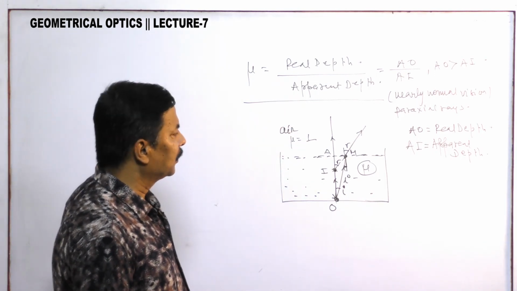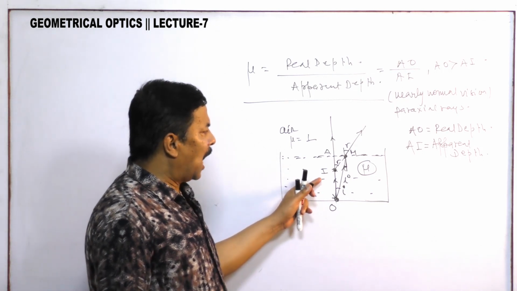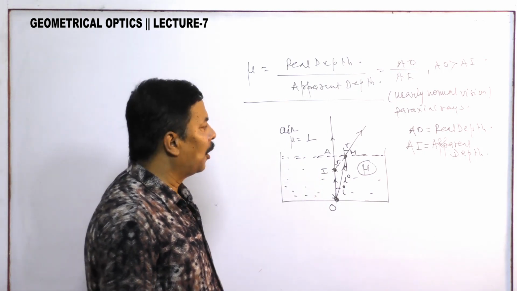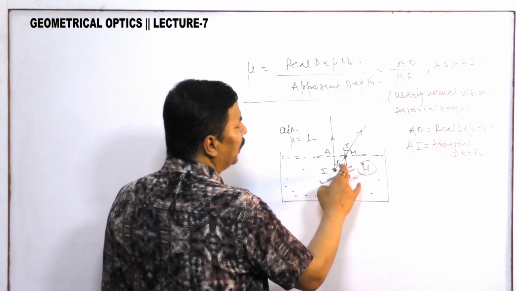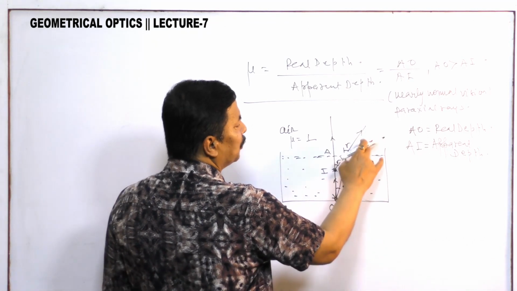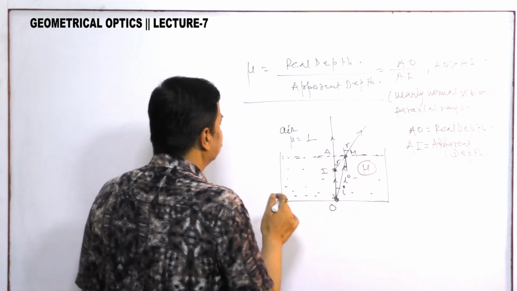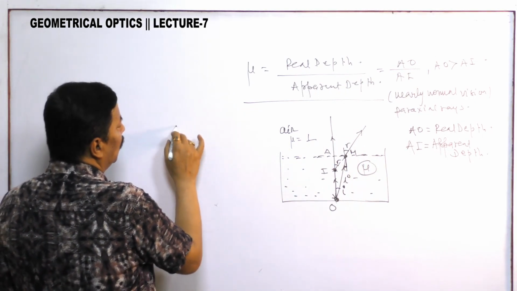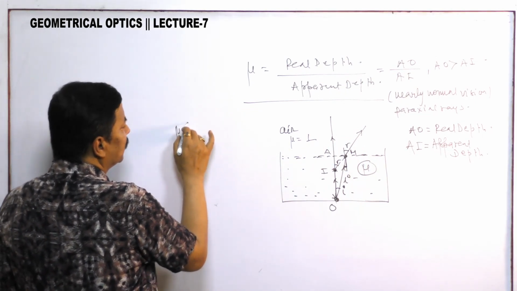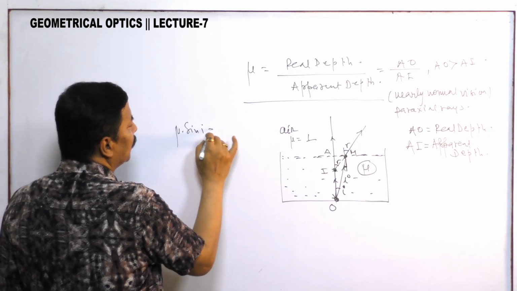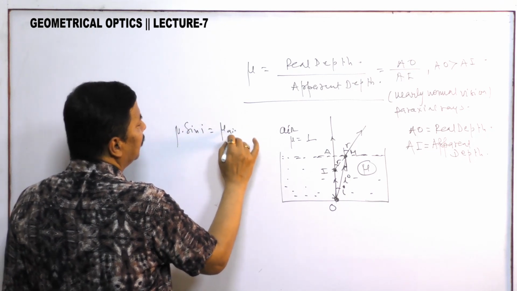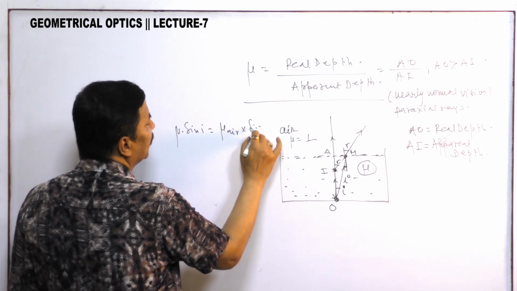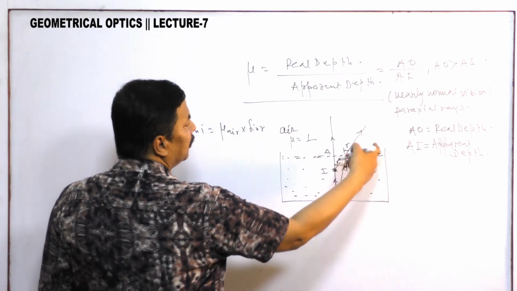Now you see, I am applying Snell's law in general form, so mu into sin I is equal to mu air into sin R. Mu of sin, mu of sin.